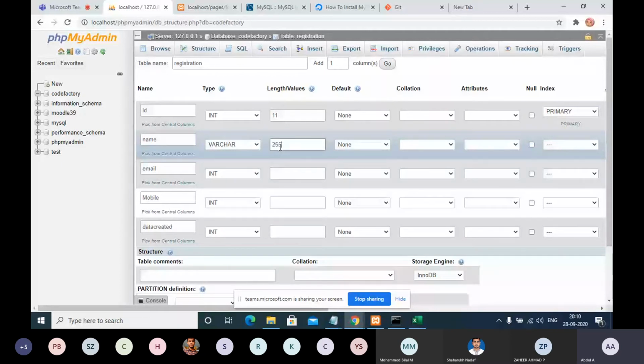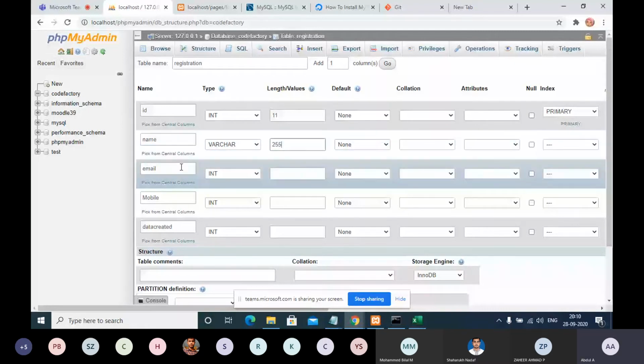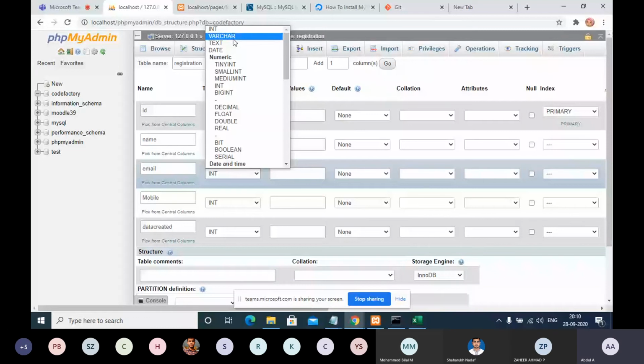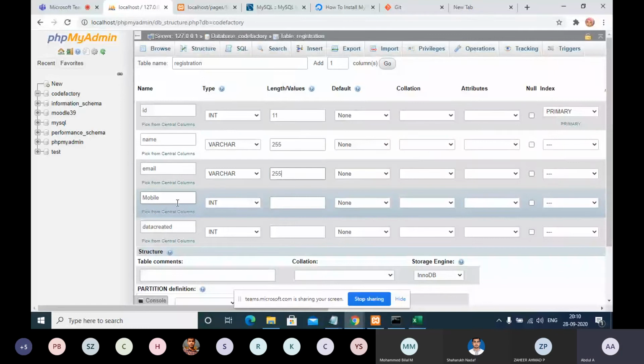So this is the standard. And then the email also we can give. Email is also one of the types. Nowadays in HTML we use email as a data type, but in the database we use only varchar. And then mobile could be an integer. Sometimes we write it like +91 hyphen 999.